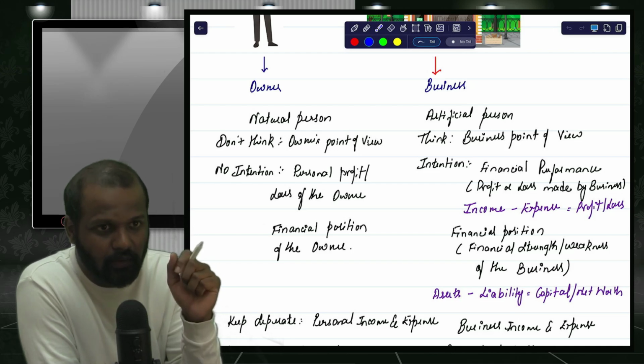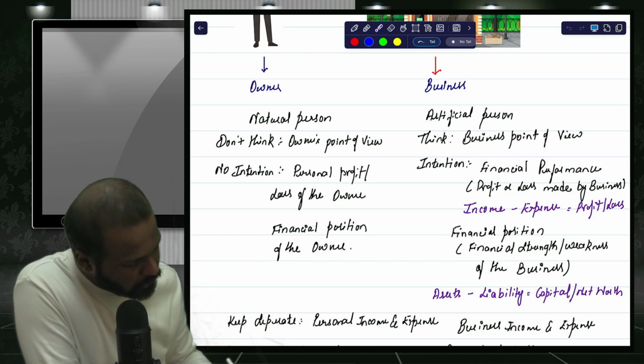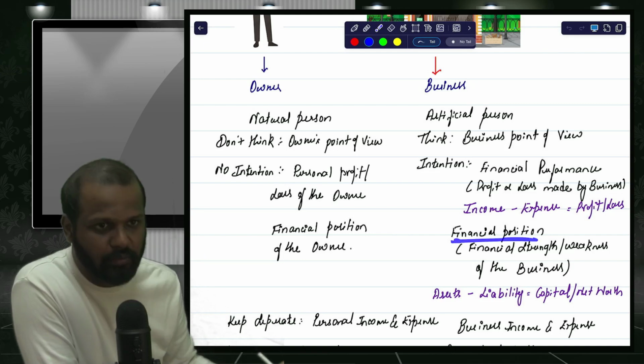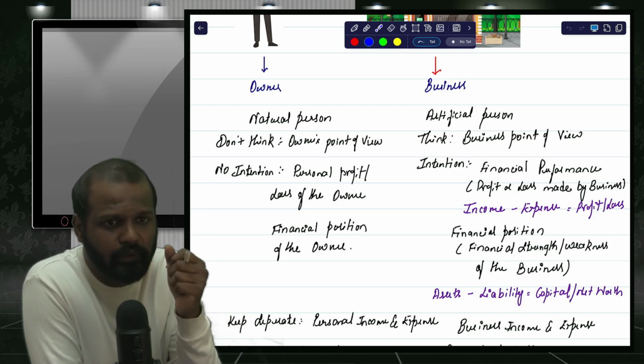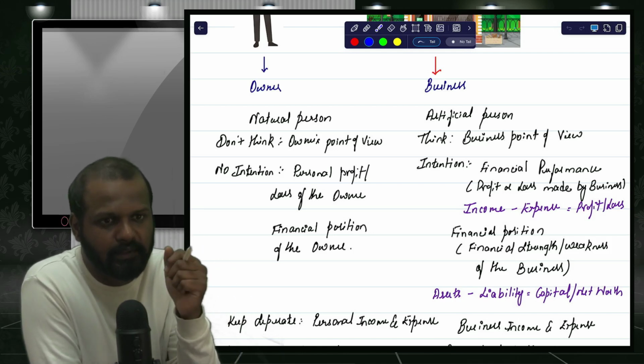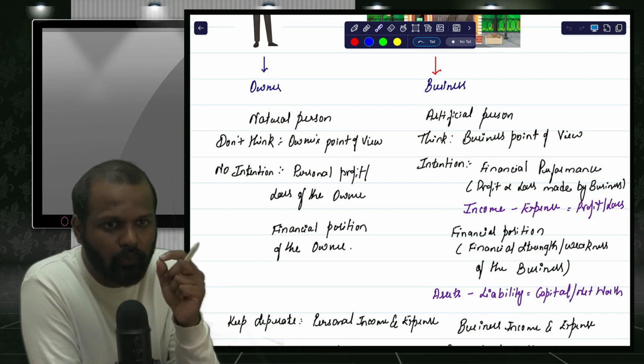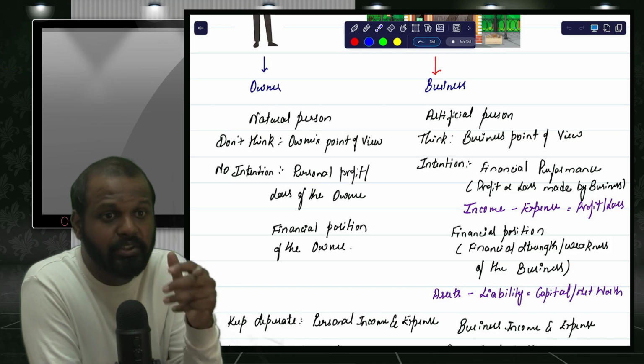Next, the second objective is to know the financial position of the business. Sir, what is my financial position? Financial strength of the business. How much our business is financially strong.